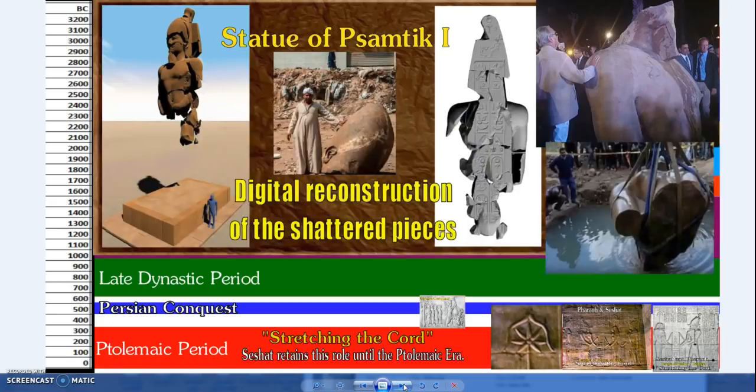Now, prior to the Persian conquest, there's the Saite era, or the late dynastic period. A recent statue was found. It was originally thought to be Ramses because of the size, but it actually turned out to be Psamtik I, and it's the last, or one of the last, known of these colossal stoneworking statues. So that's only around about 650 BC.